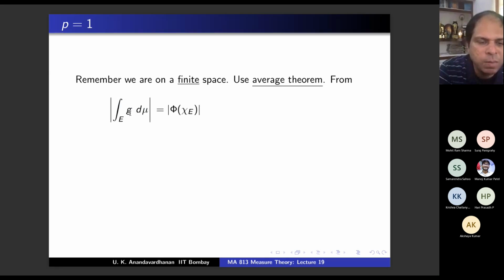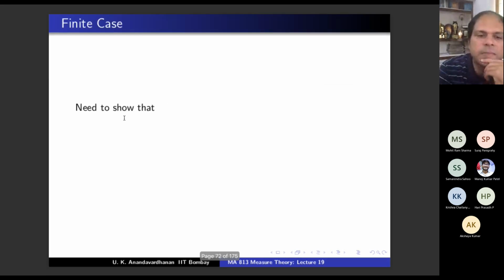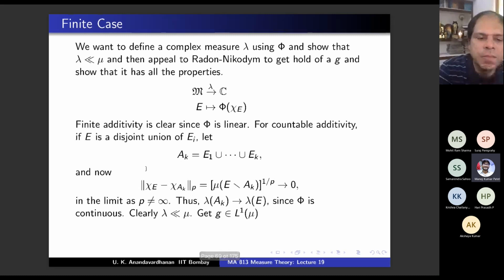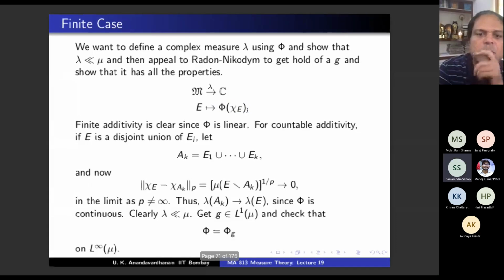G is the Radon-Nikodym derivative of lambda, right? How did you get the G? Yes, this is from here. So the integral of g d mu is nothing but lambda of E, no? Yes. And lambda of E is nothing but phi of chi E. Okay.